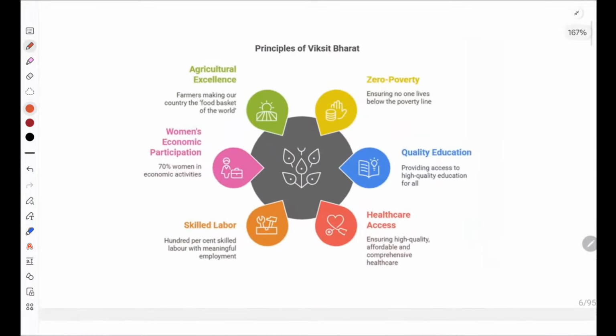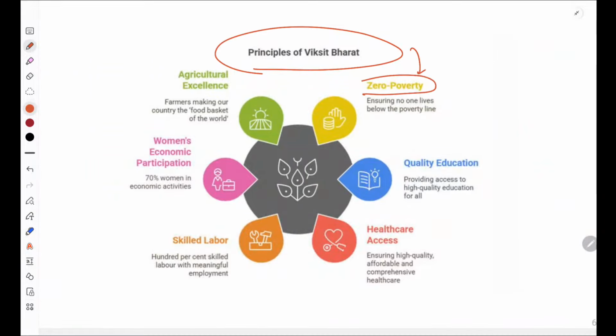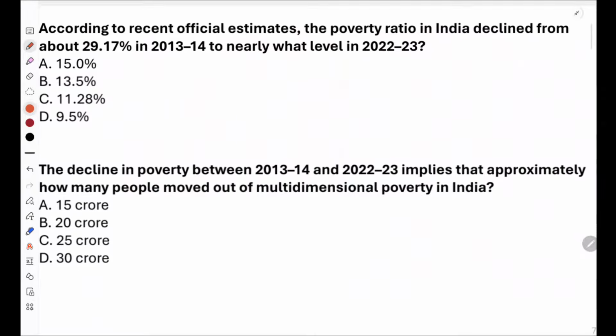Now you can see this table, this chart that says principles of Viksit Bharat. So it says that there should be zero poverty, ensuring no lives below the poverty line, right? So there should be zero poverty. Please remember these facts. Zero poverty, quality education, healthcare access होना चाहिए, 100% skilled labor, 70% women in economic activities, and agriculture excellence, that is farmers making our country the food basket of the world. So please remember these principles of Viksit Bharat.